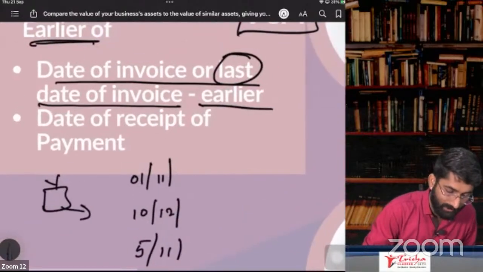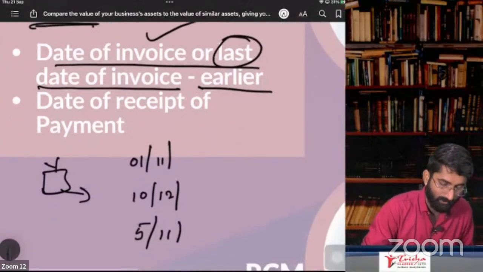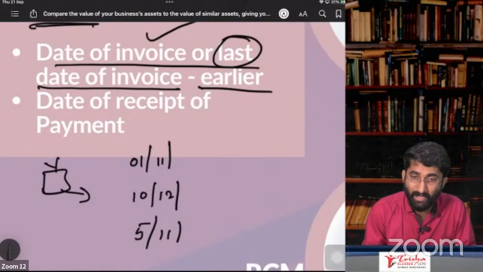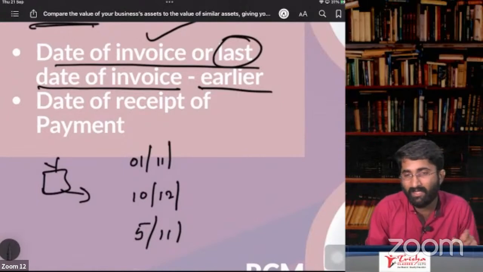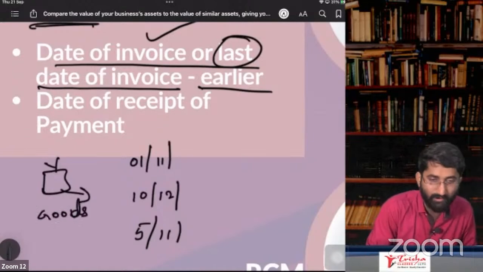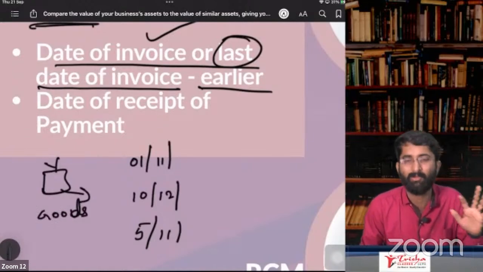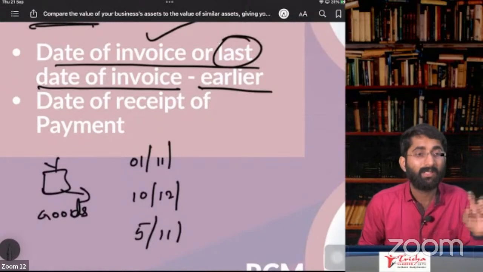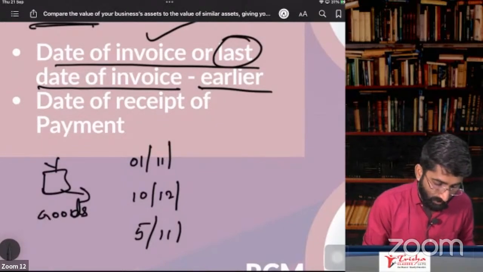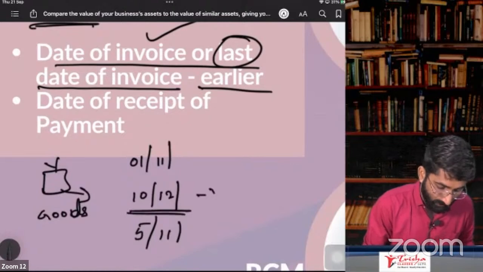If you read this now, date of invoice: I have not given you the invoice yet. Or last date to give the invoice. Which is the last date to give the invoice here in case of goods? Movement is involved. In that case, the last date to issue the invoice is when you are removing the goods. When did I remove the goods? On 10th of October.